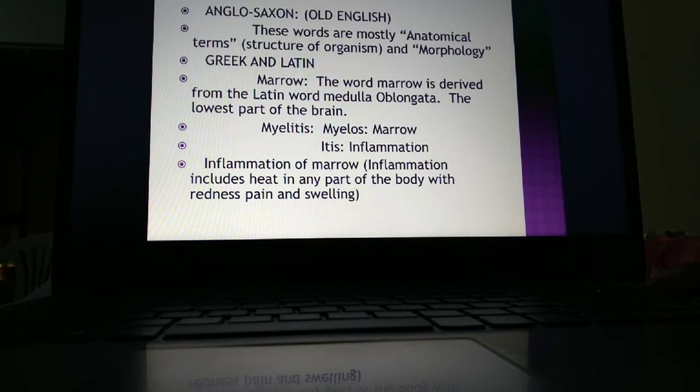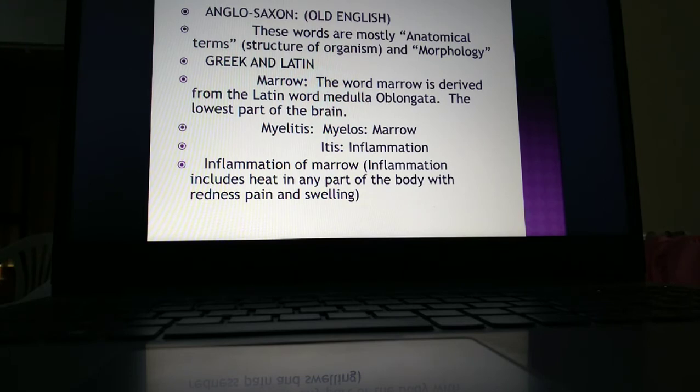So where does medical terminology arise from? These words are mostly anatomical terms. Myelo means bone marrow, derived from the Latin word medulla, and itis means inflammation. So myelo means marrow and itis means inflammation, so it is called myelitis: inflammation of the marrow. Inflammation includes heat in any part of the body with redness and pain.